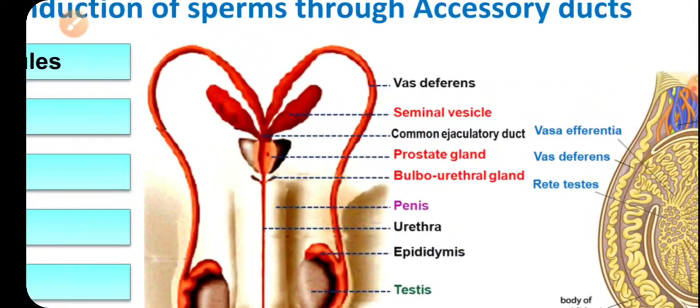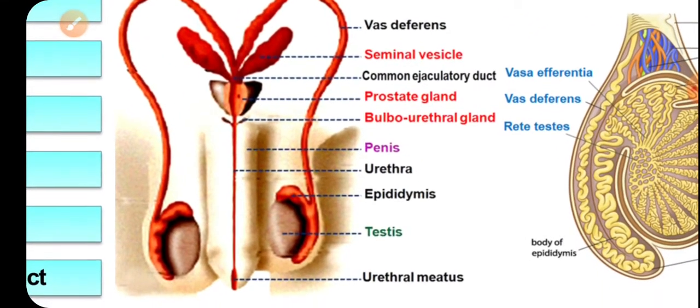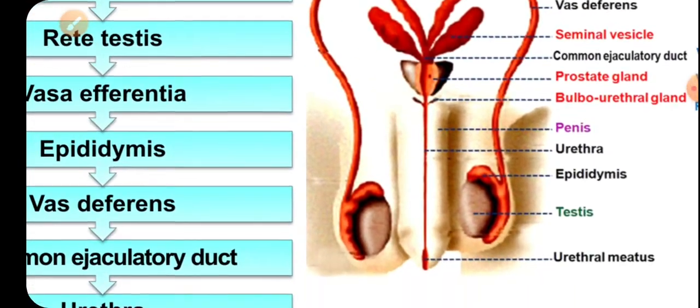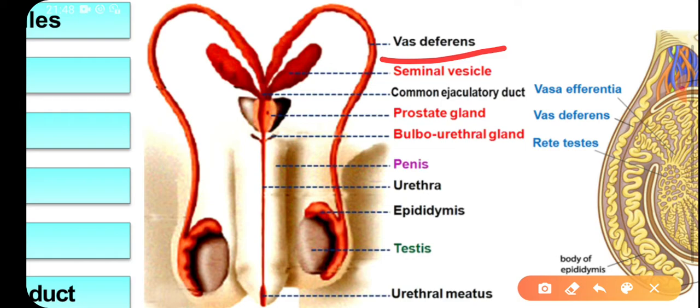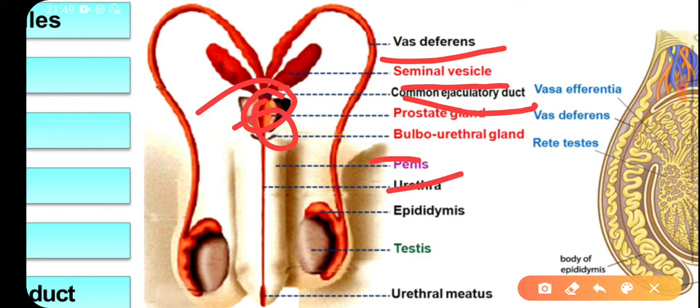This is the structure that you can see. Vas deferens, seminal vesicle here, common ejaculatory duct. This is common here, that is the common pathway. This is the prostate gland. This structure is the penis, testes.